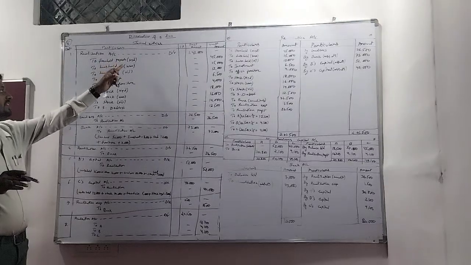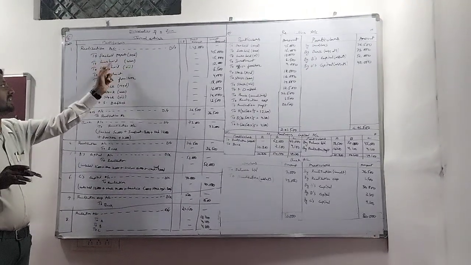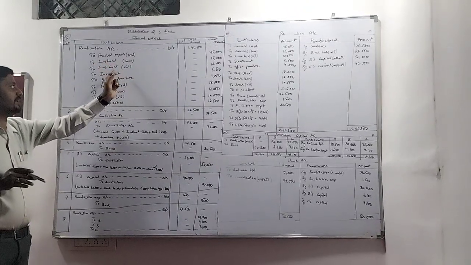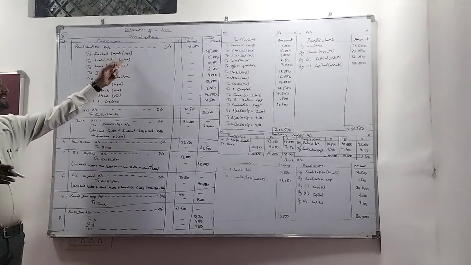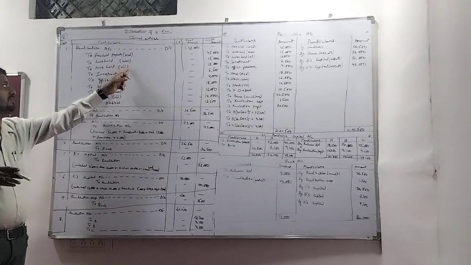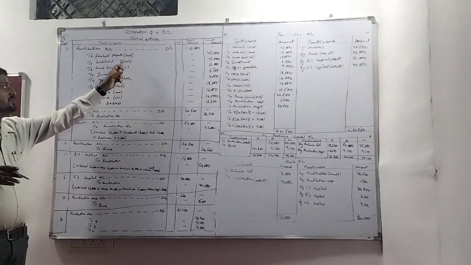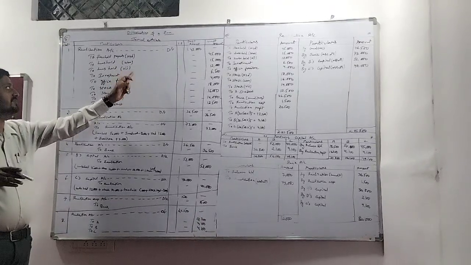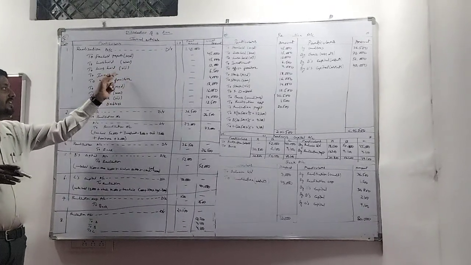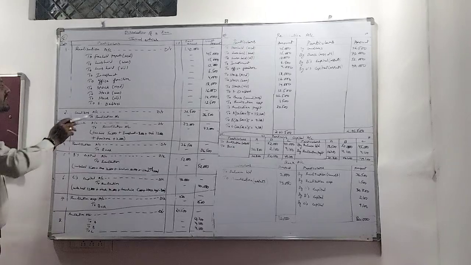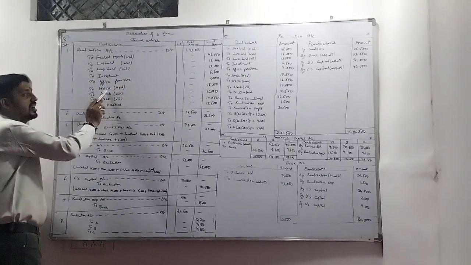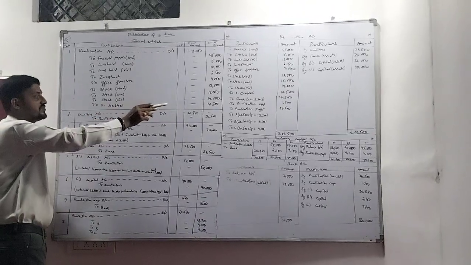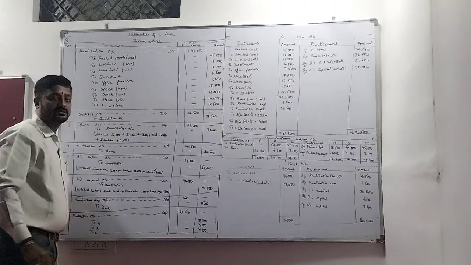Freehold properties of Hyderabad is 45,000, leasehold of Warangal is 15,000, and leasehold of Vijayawada is 12,000. So there are only leasehold properties: the first is located in Warangal and the second in Vijayawada. Next, investment is 6,500, office furniture is 4,000, stock of Hyderabad is 18,000, stock of Warangal is 16,000, stock of Vijayawada is 14,000, sundry debtors is 12,500.